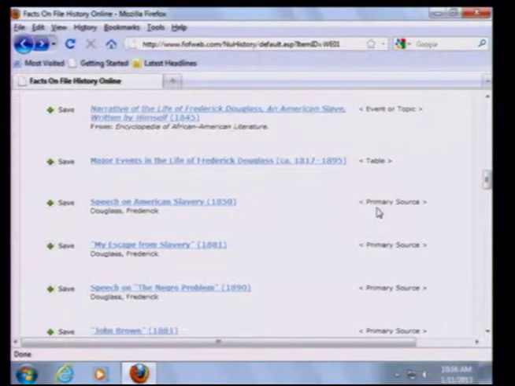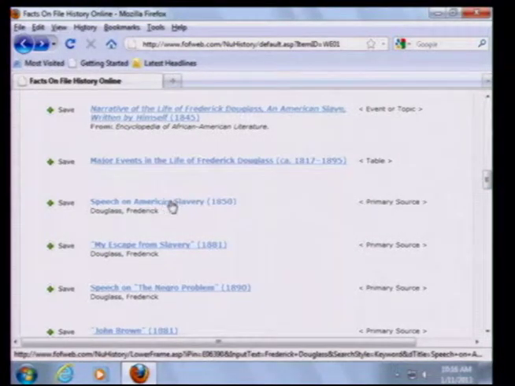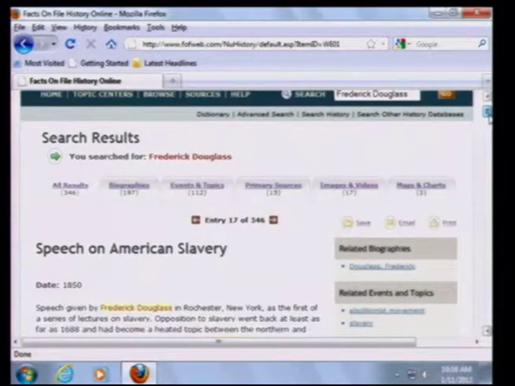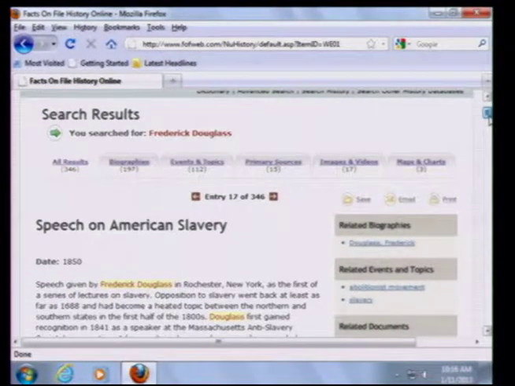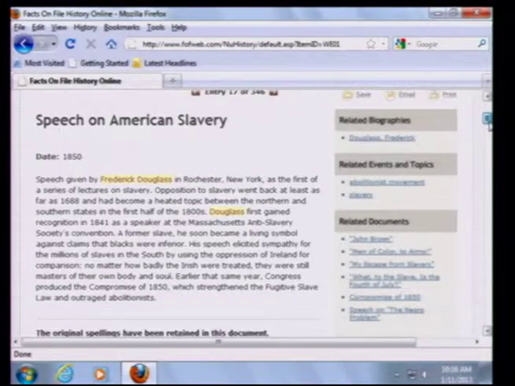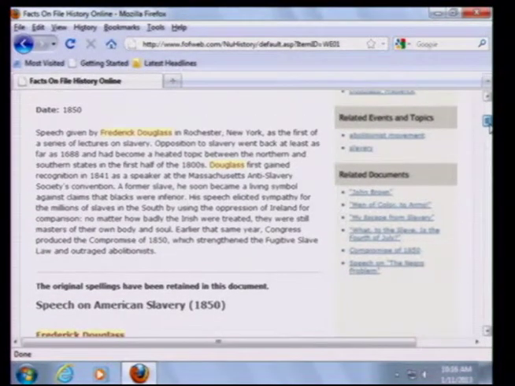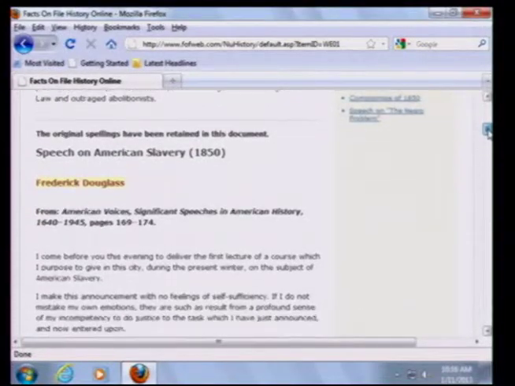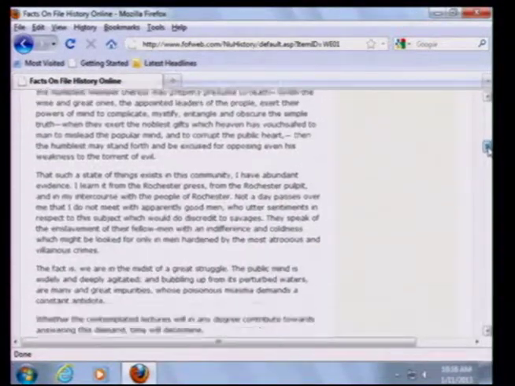Let's take a look at one of the primary sources. Speech on American Slavery in 1850, given by Frederick Douglass. So if your history professor needs you to include a primary source in your paper in which Mr. Douglass is giving a speech or writing something in his own words, you have access to it here in this database. There you have a little historical background on Frederick Douglass and where he gave the speech and the context in which the speech was delivered, and then you have verbatim the actual speech coming after that.